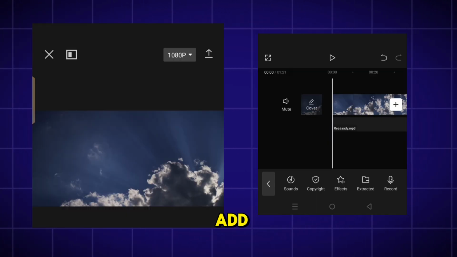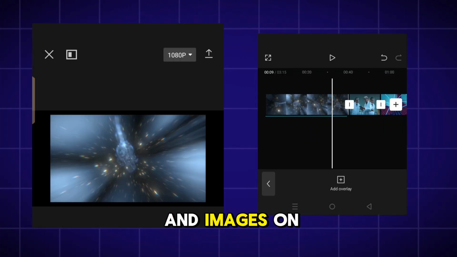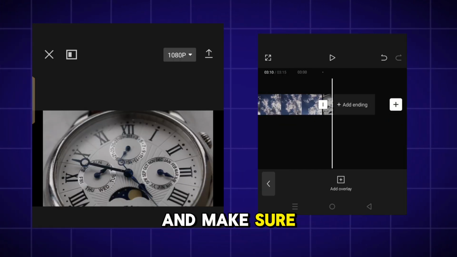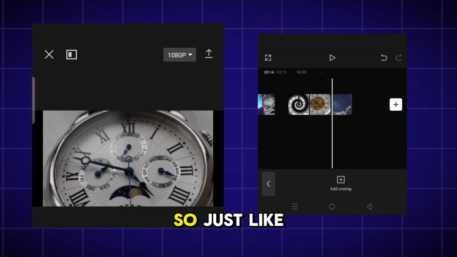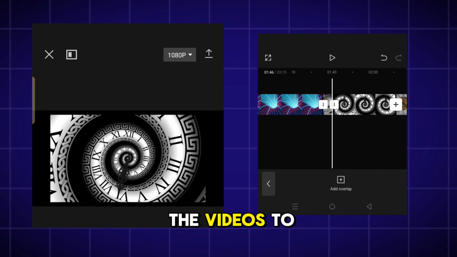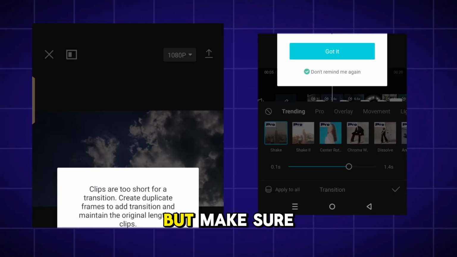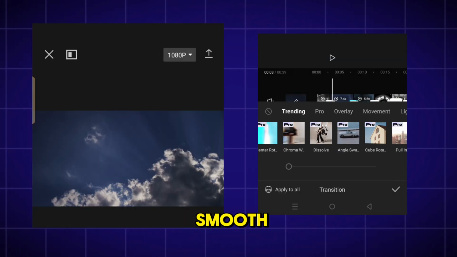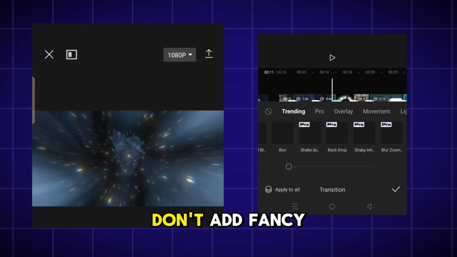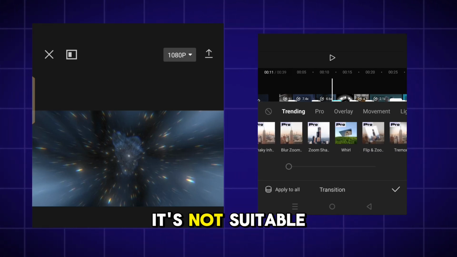Then you need to add the suitable footage and images on top of it in the correct order and make sure that these clips match the video script. So just like this, add all the videos to the timeline. Now go to transitions. There are a lot of transitions available here, but make sure to add a smooth transition in between all the clips. Don't add fancy transitions. It's not suitable for this niche.